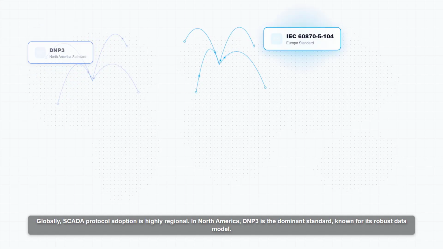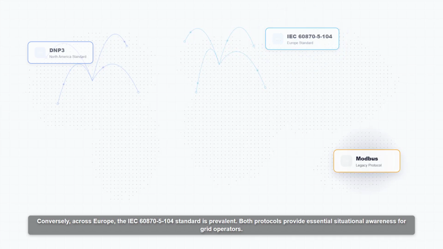In North America, DNP3 is the dominant standard, known for its robust data model. Conversely, across Europe, the IEC 60870-5-104 standard is prevalent. Both protocols provide essential situational awareness for grid operators. We also still encounter legacy protocols like Modbus, though modern grids are rapidly upgrading to these secure regional standards.